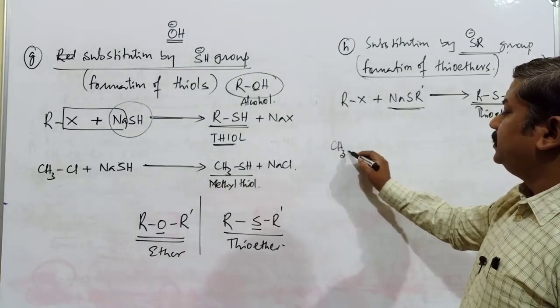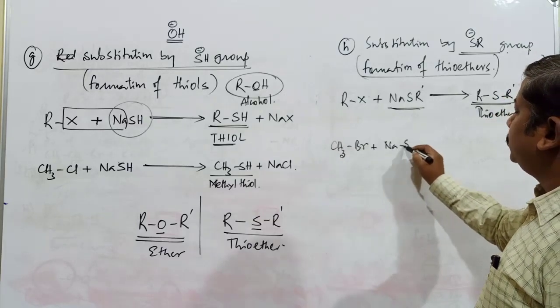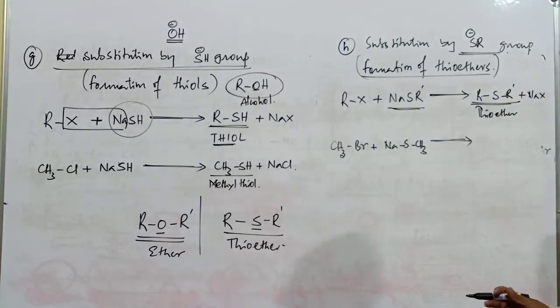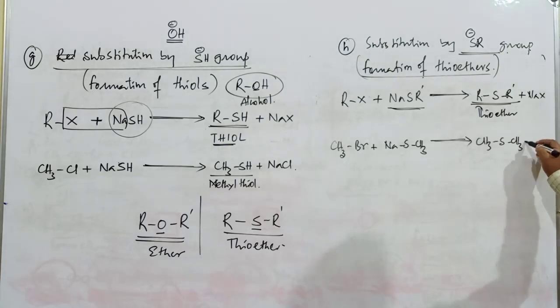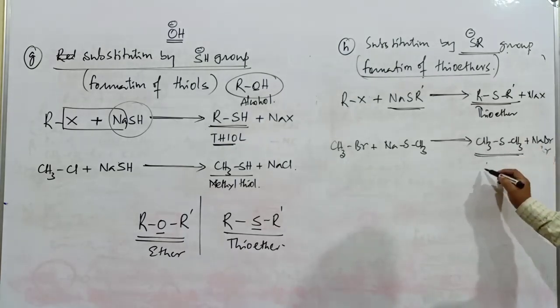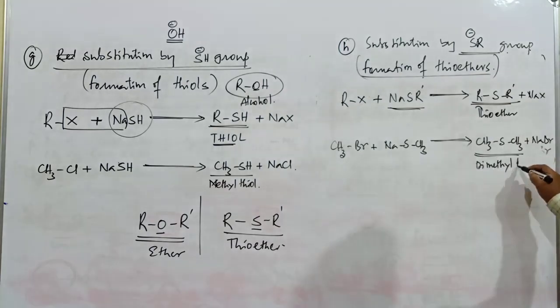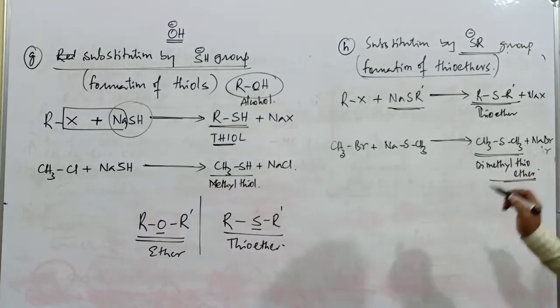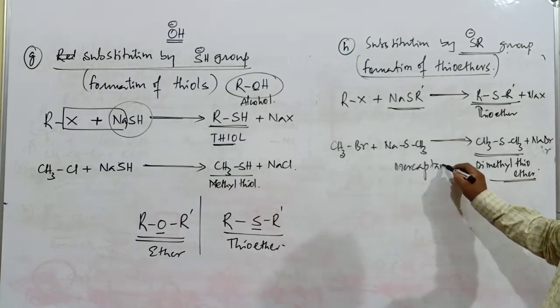One simple example: CH3Br plus sodium sulfide with a methyl group gives CH3SCH3 plus NaBr. This compound is commonly known as dimethyl thioether.